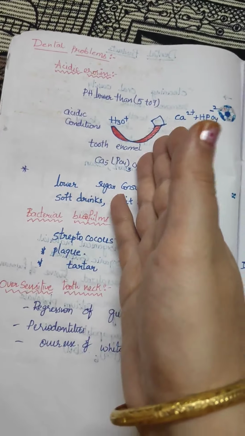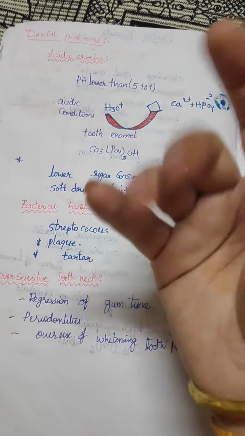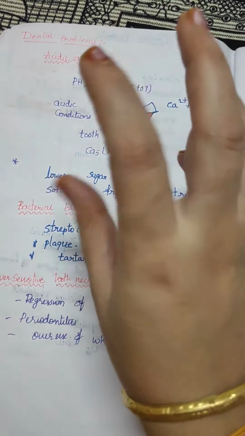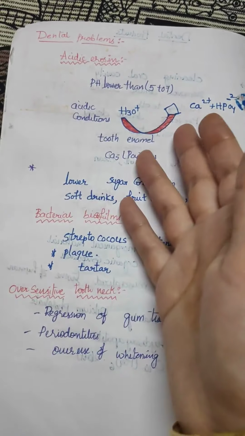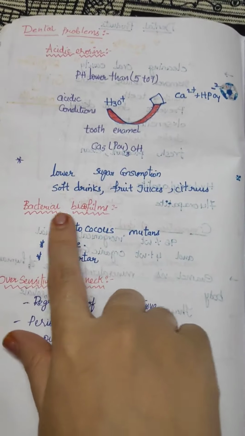It neutralizes in 5 minutes or 2 minutes. Take plenty of water and gargle it, and clean the oral cavity. It gives a pleasant oral cavity.